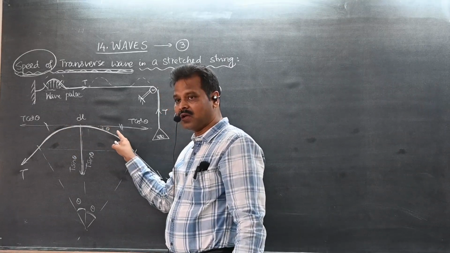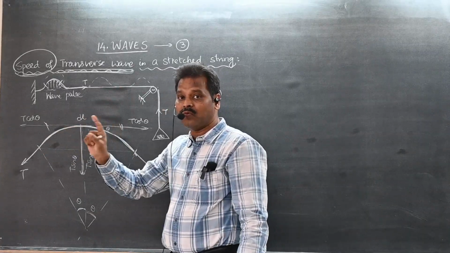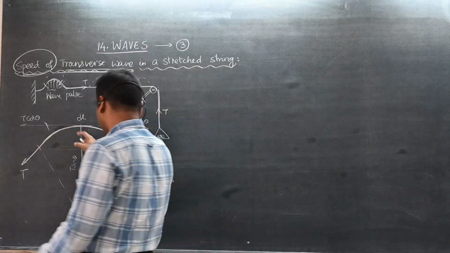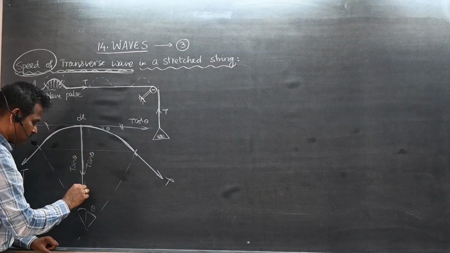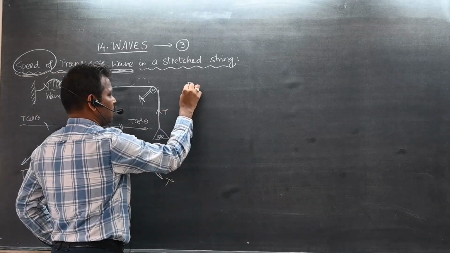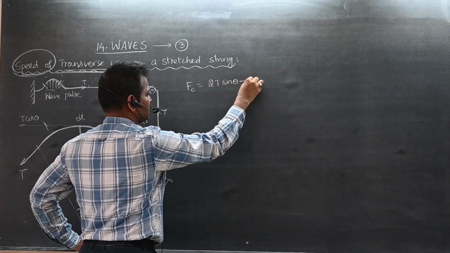These particles are not moving, but energy is moving. So for these particles to be arranged here, a centripetal force will act towards the center. So what is the centripetal force acting here? 2T sin theta, correct?